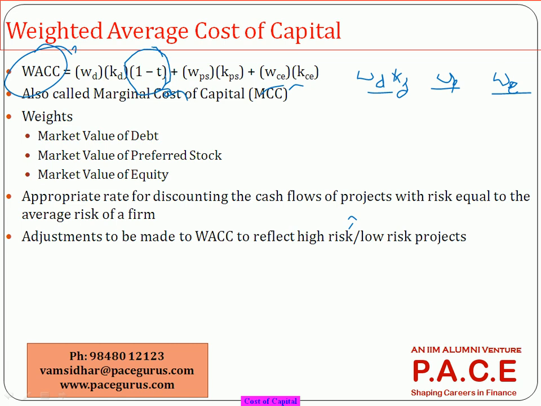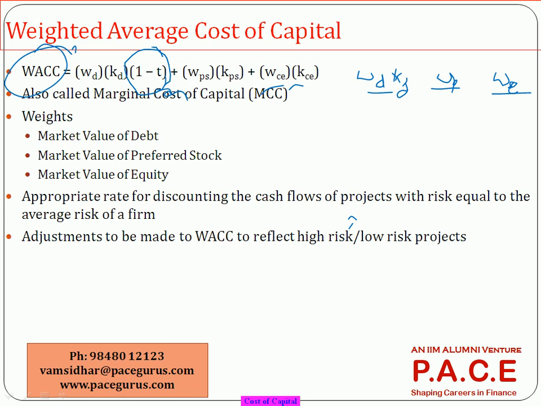So whatever comes additional, if a project is generating something additional above the required rate of return or cost of capital, that is what is adding value to the company, and that is what will result in the share price typically going up.